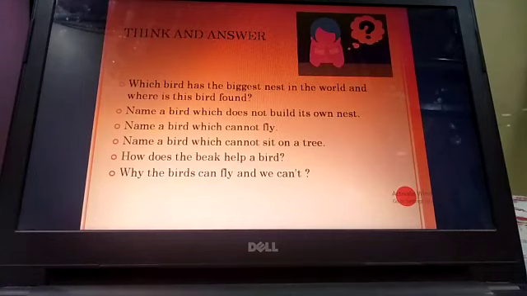Second, name a bird which does not build its own nest. Third, name a bird which cannot fly. Fourth, name a bird which cannot sit on a tree. Fifth, how does a beak help a bird? Sixth, why the birds can fly and why can't we fly? So all these questions and the answers you have to write in your notebook.